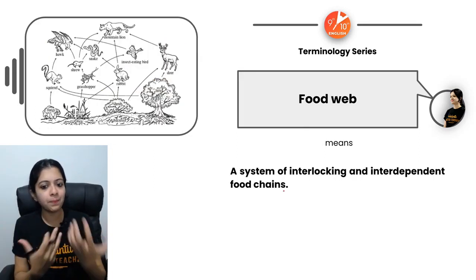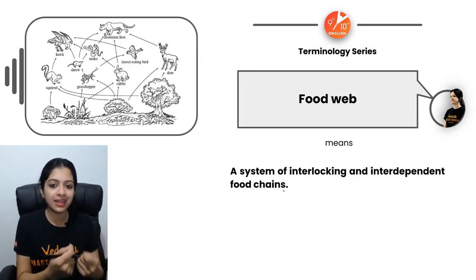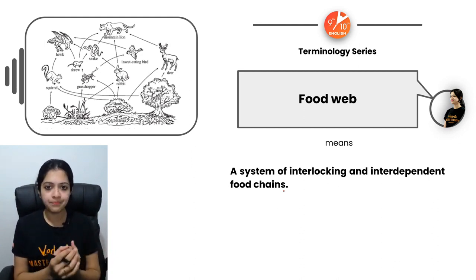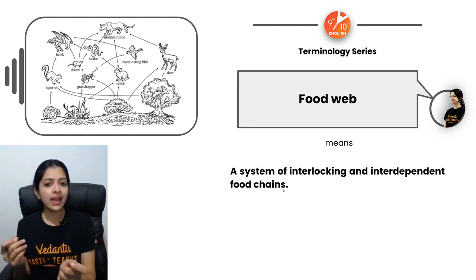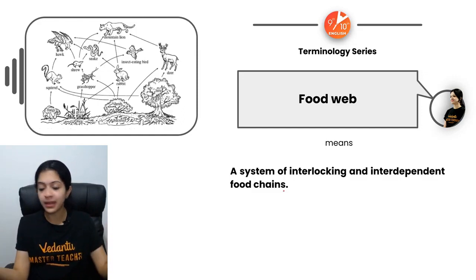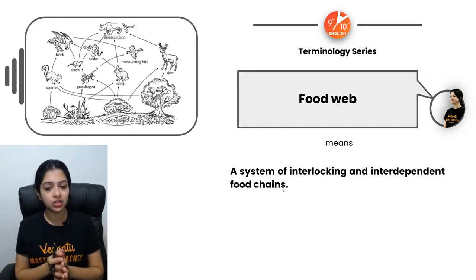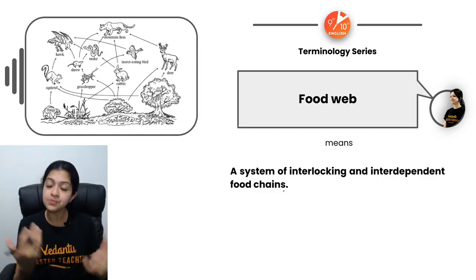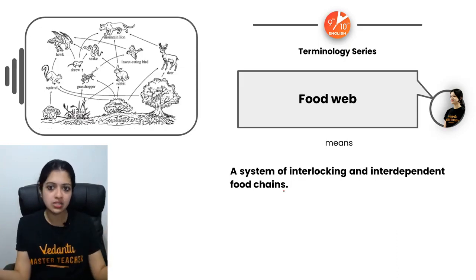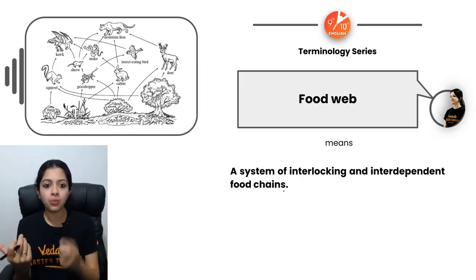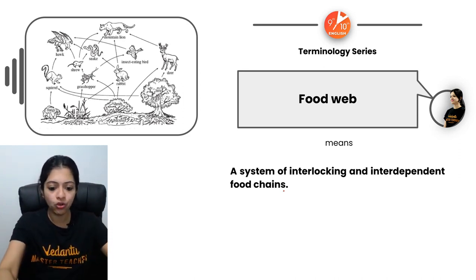A food web would be an interlocking and interdependent set of food chains, wherein one organism feeds on many other varieties available in nature, and some organisms may get eaten by many different other organisms in nature, right? These form a food web, like the example you see here on the screen.